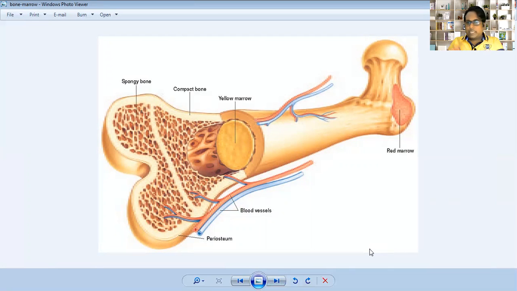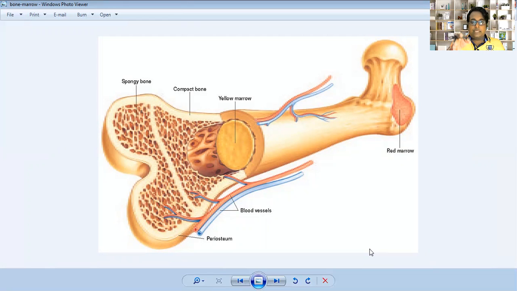You know that there's a bone. Bone is composed of calcium. Bone is made up of calcium, and bone is very hard, very tough and hard. Did you know that inside the bone, there is a soft tissue present? There is a soft tissue present which is called bone marrow.